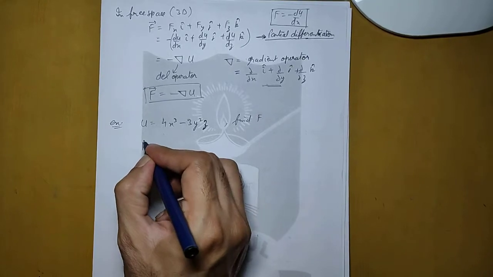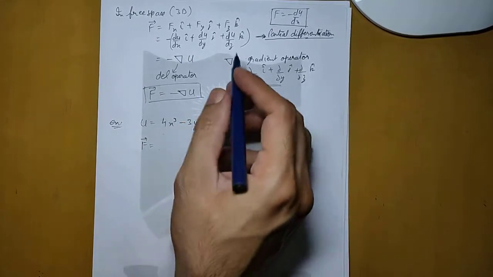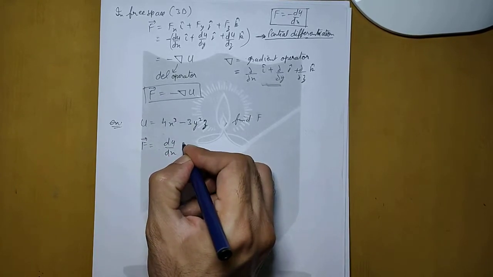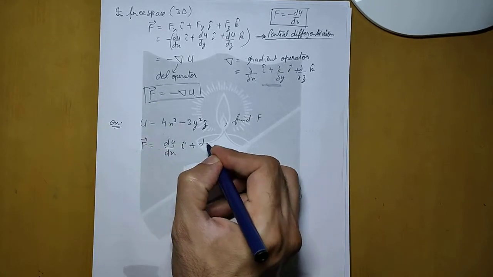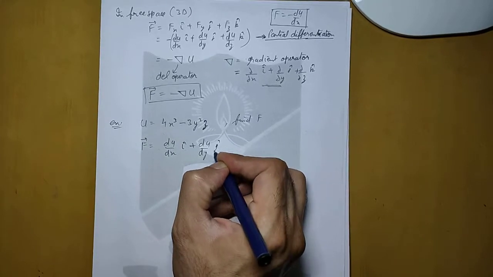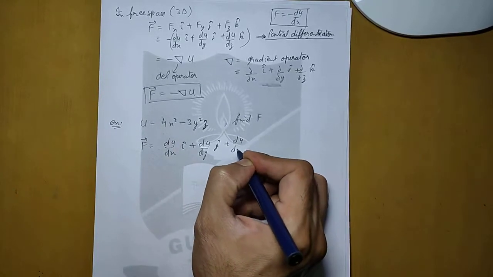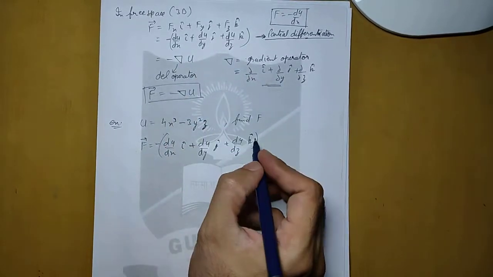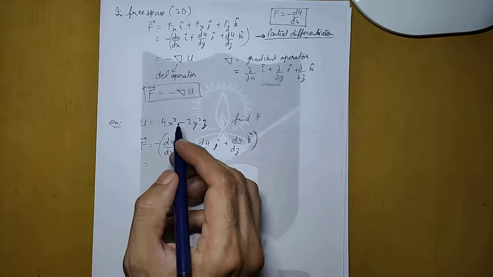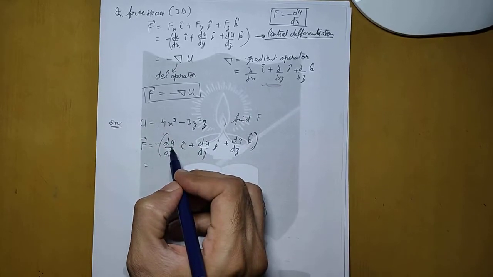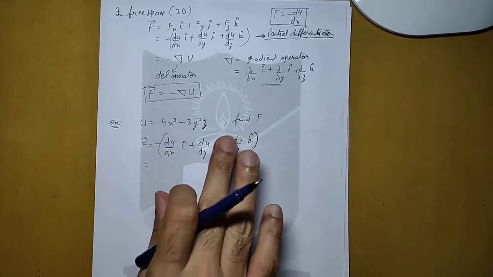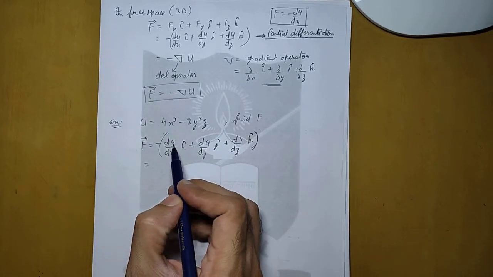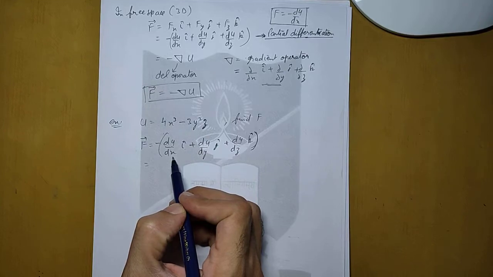So if we write it in this form, I'll write this again so that you know what I am doing in each step. So this is the formula that we are going to use. Now when we put U here, this entire function, we are differentiating with respect to x.